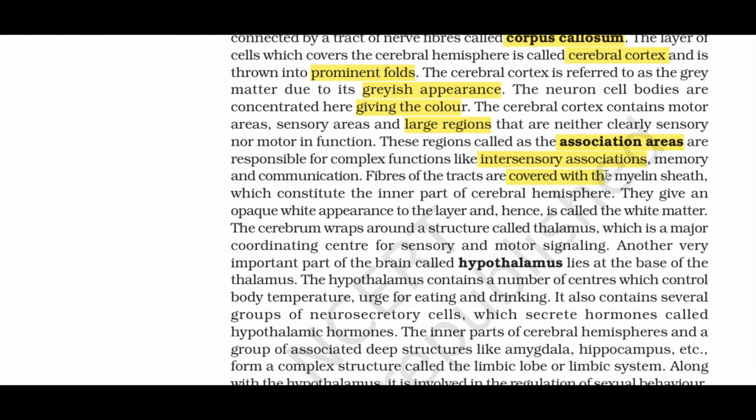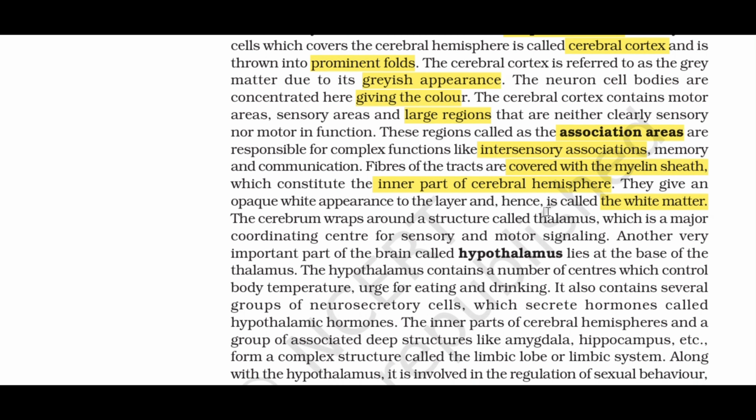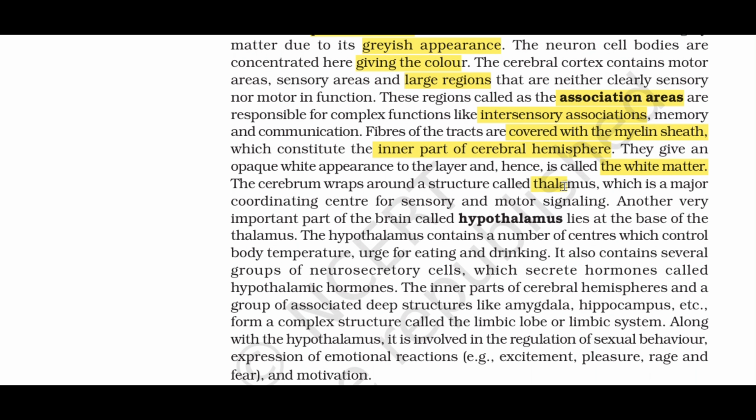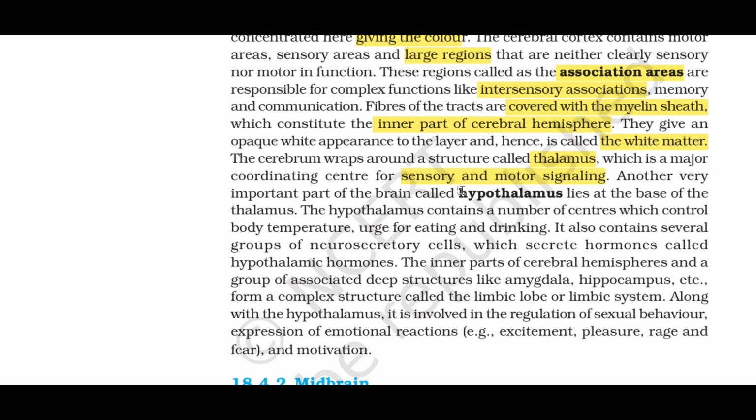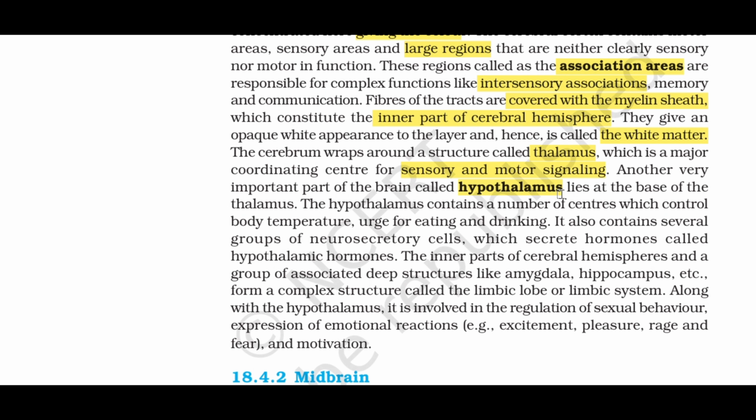Fibers of the tracts are covered with the myelin sheath, which constitute the inner part of cerebral hemisphere. They give an opaque white appearance to the layer and, hence, it is called the white matter. The cerebrum wraps around a structure called thalamus, which is a major coordinating center for sensory and motor signaling. Another very important part of the brain called hypothalamus lies at the base of the thalamus.